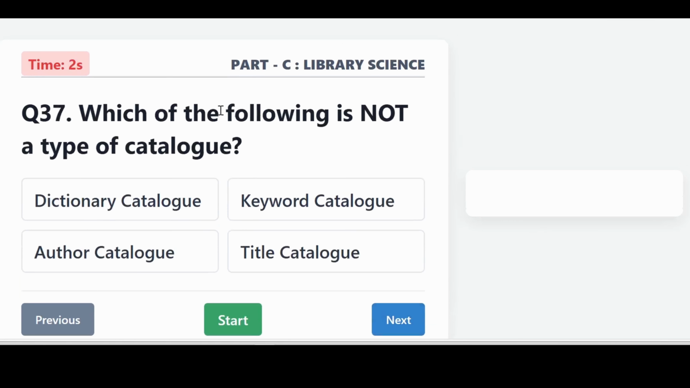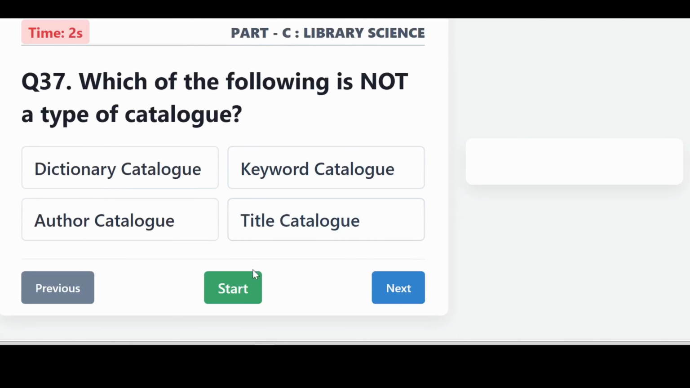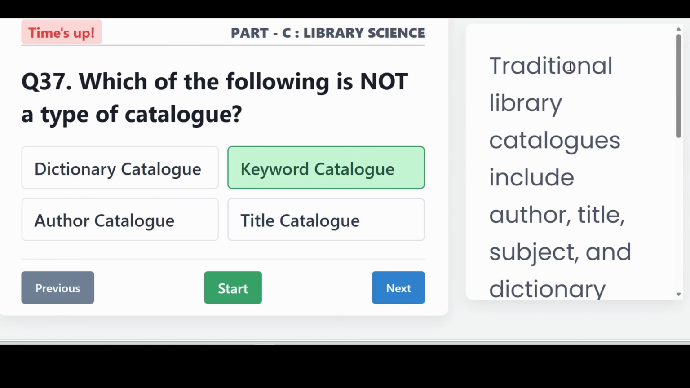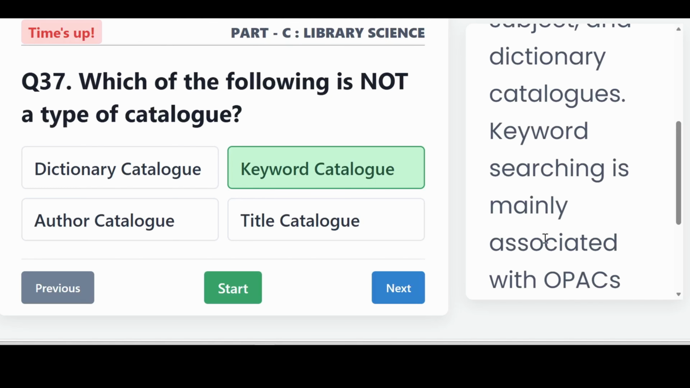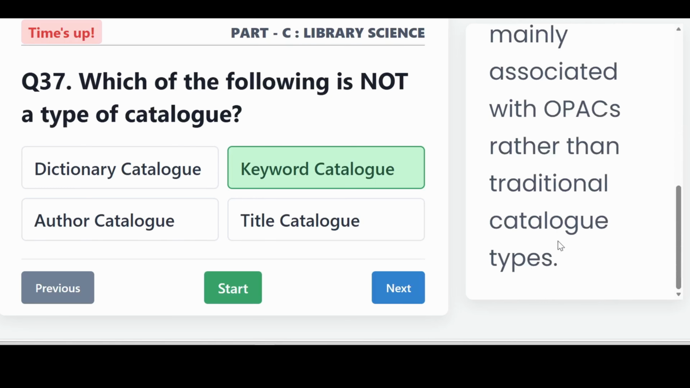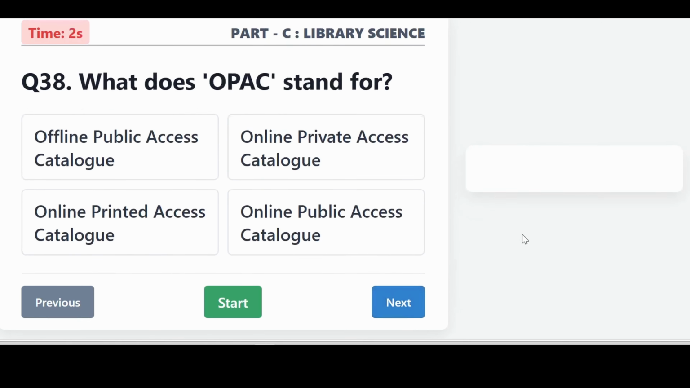Which of the following is not a type of catalog? It is keyword catalog. Traditional library catalogs include author, title, subject, and dictionary catalogs. Keyword searching is mainly associated with OPACs rather than traditional catalog types.